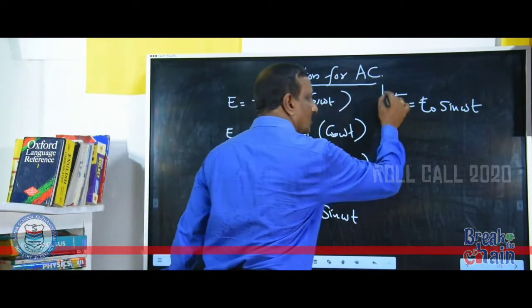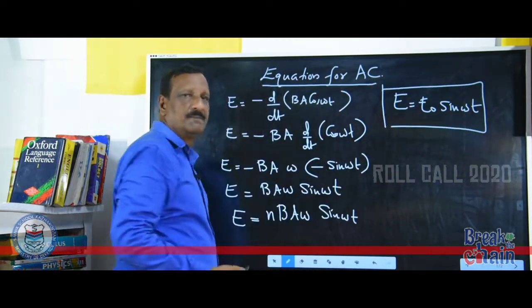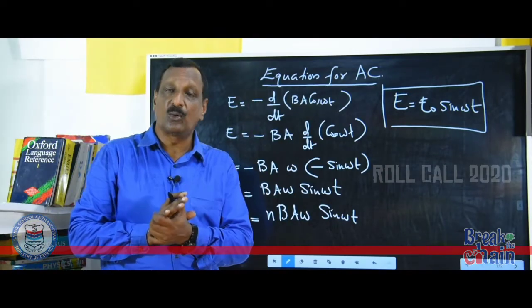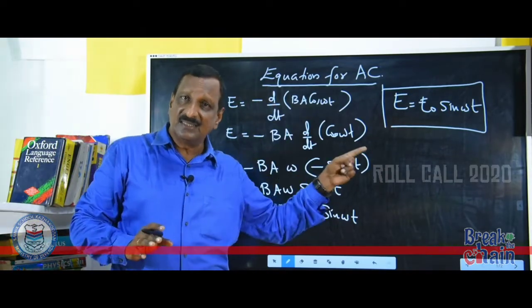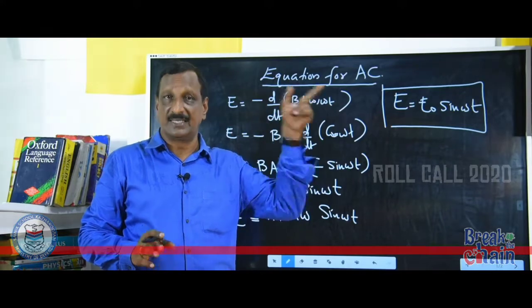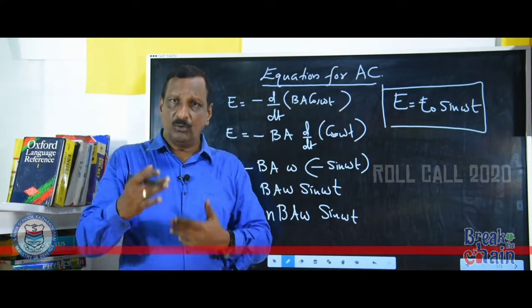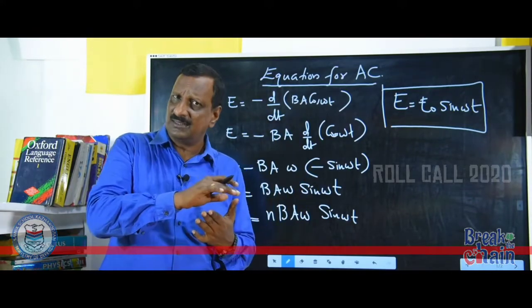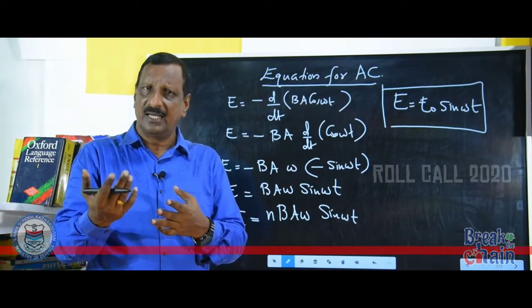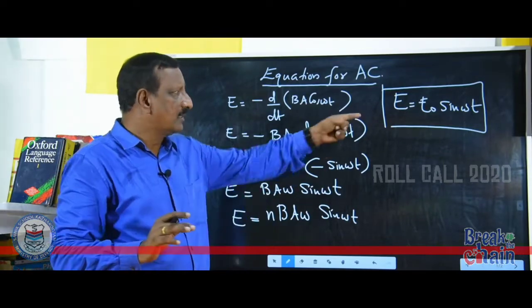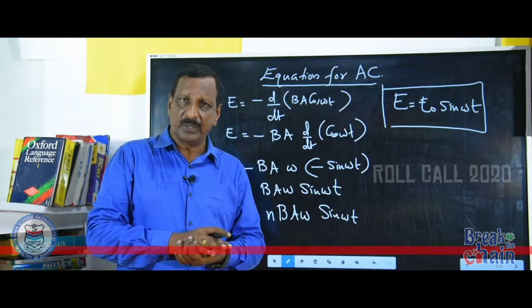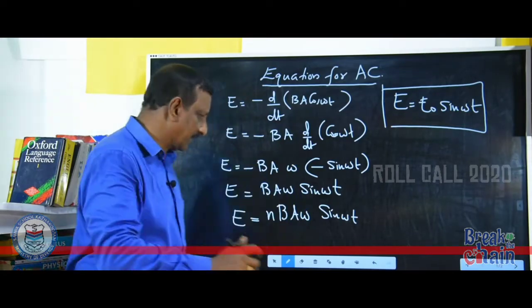All of you please concentrate on this equation. E is equal to E0 sin omega t. This is the equation for AC. Then you will ask, why is it known as the equation for AC? How is the AC fluctuation connected with this particular equation? That we are going to see.